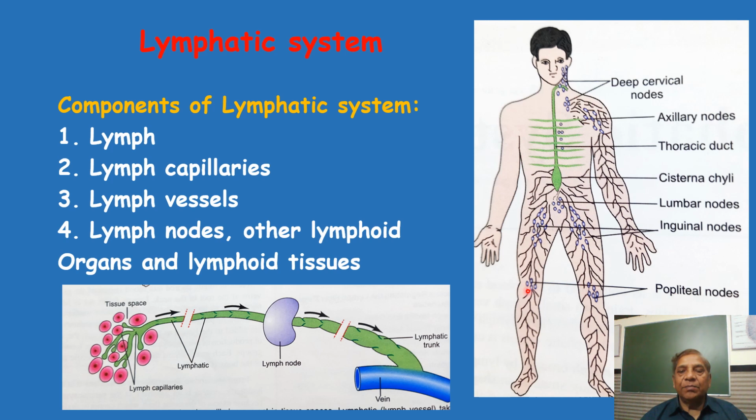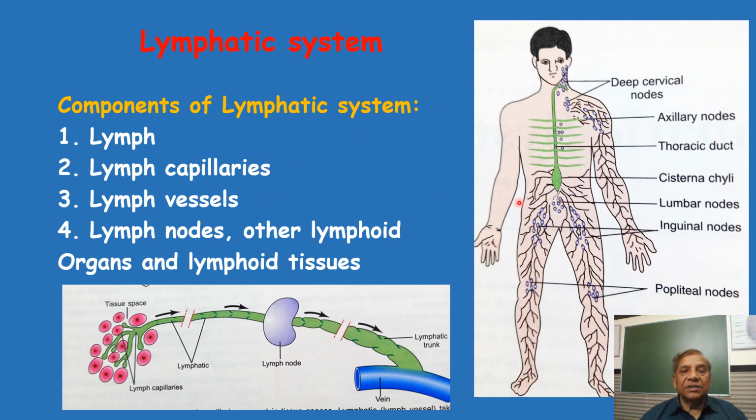They are called the popliteal lymph nodes. Then there is a group of lymph nodes at the root of the thigh or lower limb, called the inguinal lymph nodes. Then the lymph passes through a third set of lymph nodes, the lumbar lymph nodes, and ultimately a large lymph trunk forms, which is called the thoracic duct. Ultimately the lymph drains at the root of the neck into the large veins. So this was the third component, the lymph vessel.